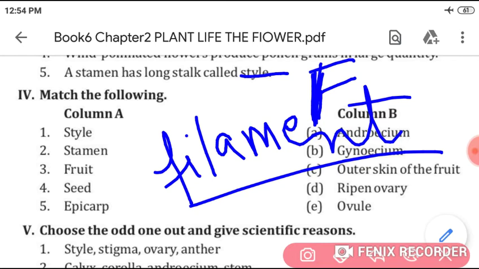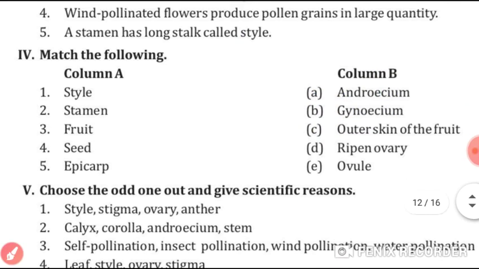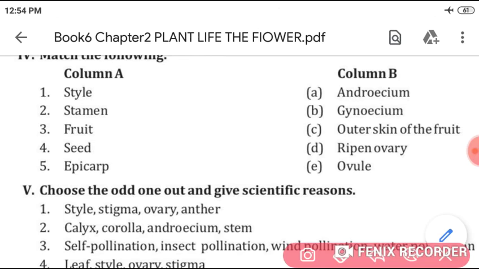Okay, students. Now come to match the following. Style, answer is gynoecium. Stamen, answer is androecium. Fruit, ripened ovary. Then seed, ovule. Epicarp, outer skin of the fruit. The answer is 2, 1, 5, 3, 4.